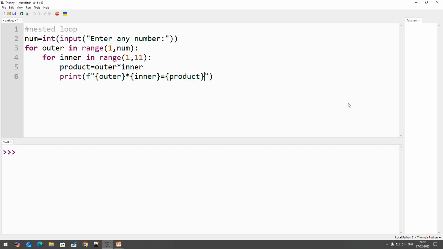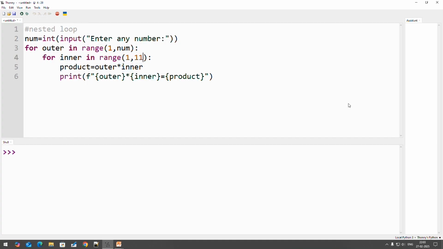Now what happens after execution of this statement? First of all, suppose I am entering number equal to 3, then num will start with 1. So here outer equals 1, then the inner loop starts with 1. So 1 into 1, that product will result, that is equal to 1. Then this inner loop continues. So what is the step value or the increment value?